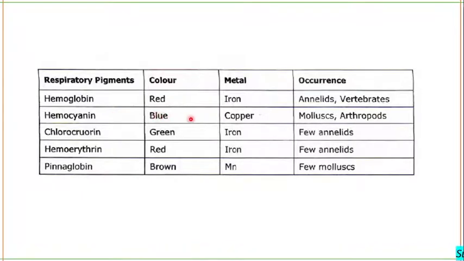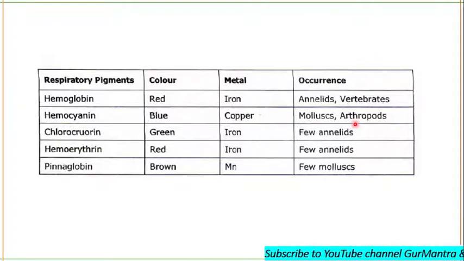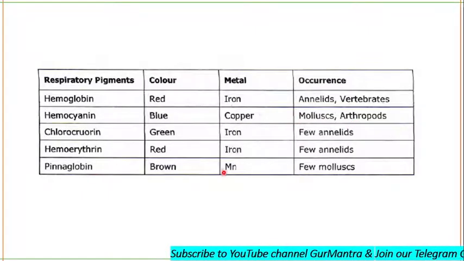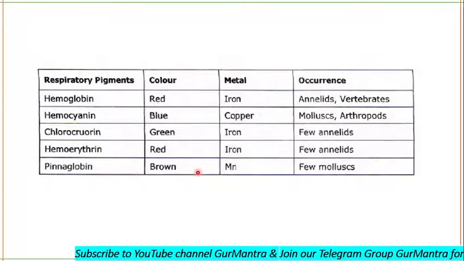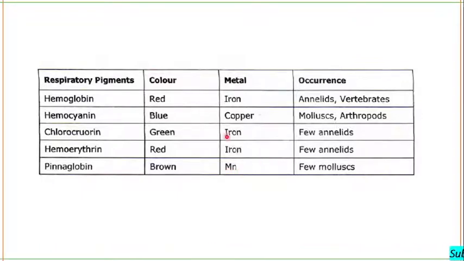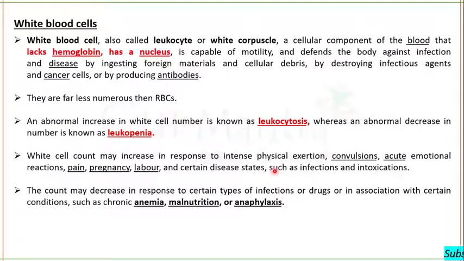Hemocyanin is blue in color. It contains copper and is mainly found in mollusks and arthropods. While in a few mollusks you will see pinnaglobin, which is brown in color, and the metal ion present in this pinnaglobin is manganese. Okay, so let's talk about white blood cells now.